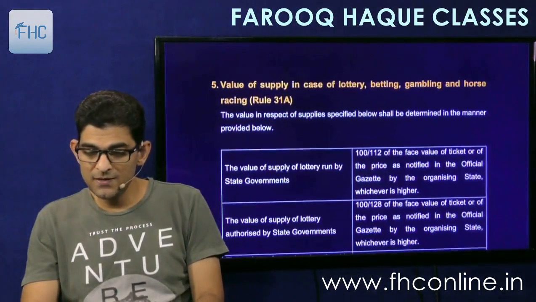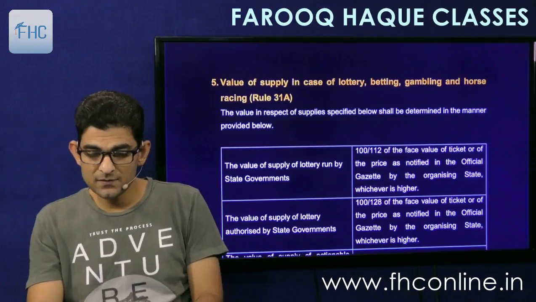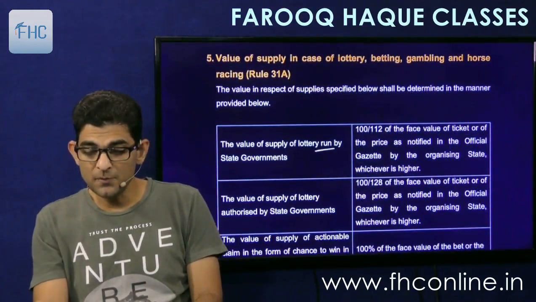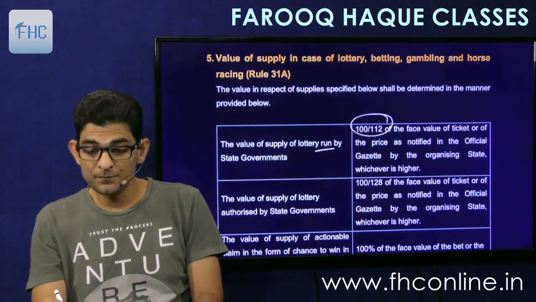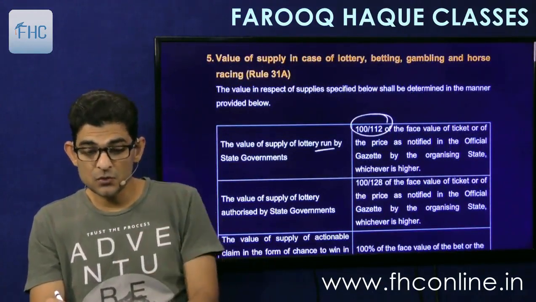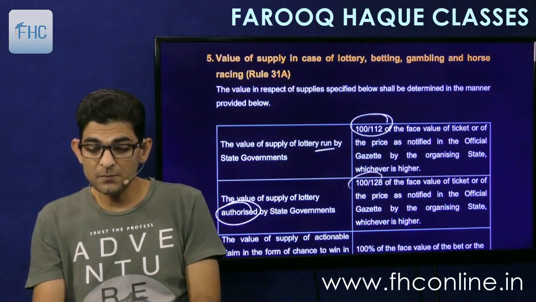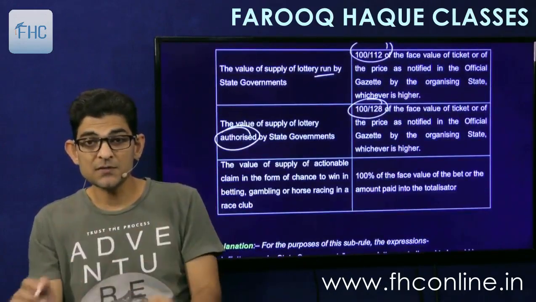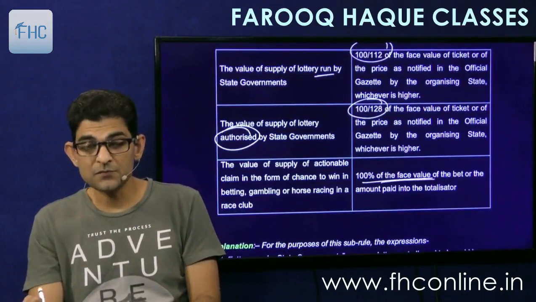Then 31A, we had seen gambling, betting. In that we had seen that if a lottery is run by the government, it is 100 upon 112. If it is run in other states, then it is called authorized, and then it is 100 by 128. And for other games of chance, etc., it is 100% of the face value of the bet.